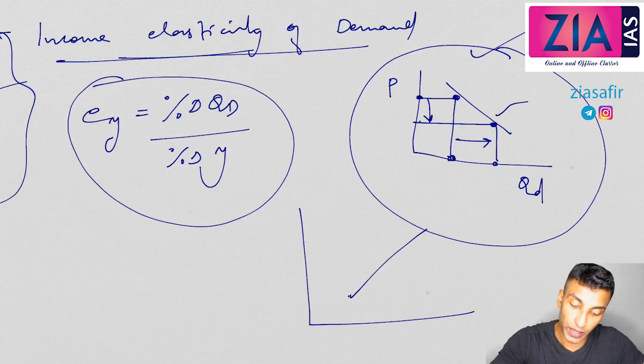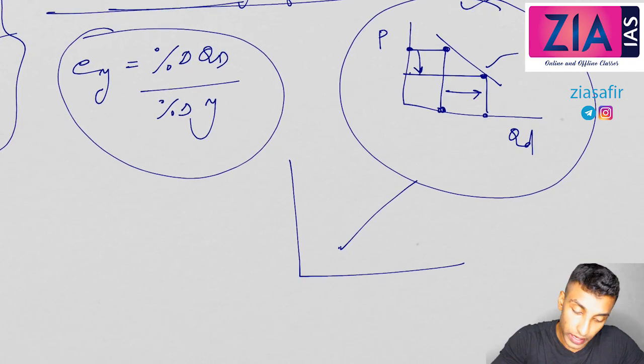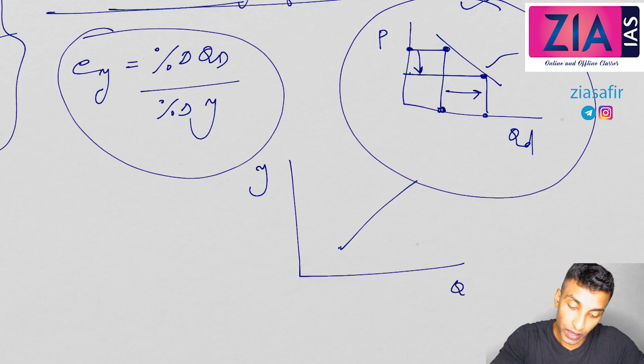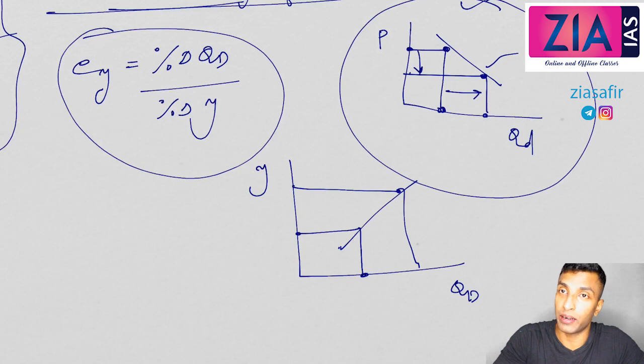Here it is downward sloping, but the income demand curve is upward sloping, right? You can see Y here, so instead of price, that will be income, and here quantity demanded. Why upward sloping? Because there is a direct relation. Less the income, less the demand. More the income, more the demand.